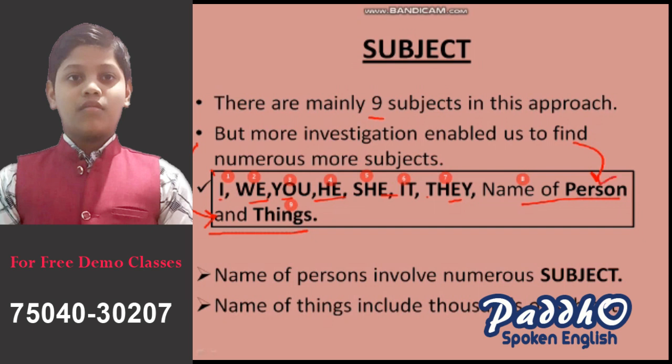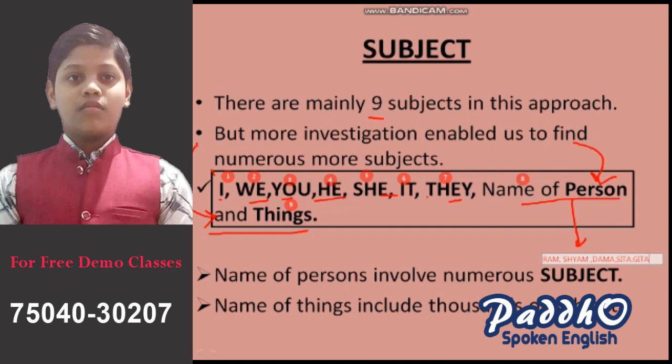So name of person involves numerous subjects. How does it involve numerous subjects? Name of person includes many things like Rama and Dama, Syama, everything else. If we go to the examples, here you can see the examples. These all are the names of the persons, and there are numerous such names, and we can also take feminine names, and many more. These are the examples of the name of person which are included under the 9 subjects.